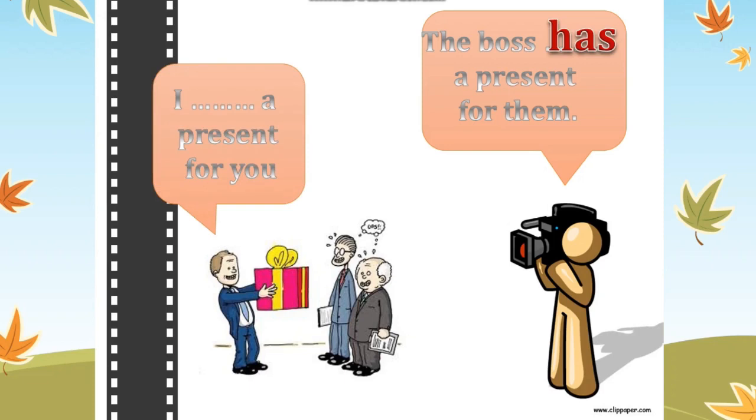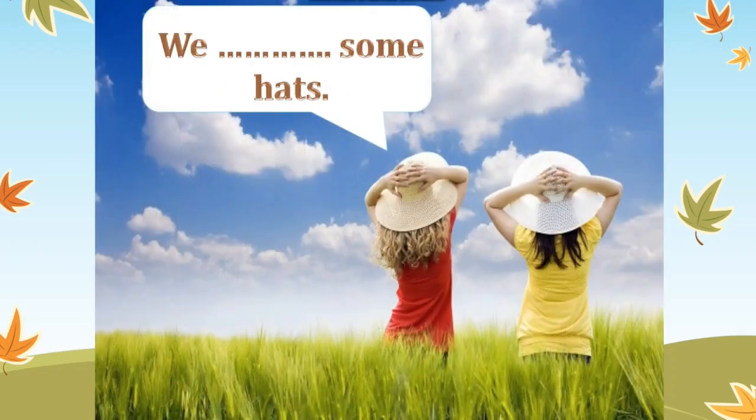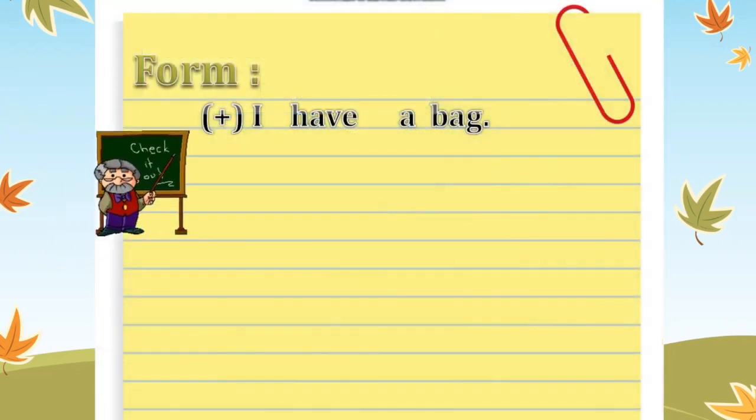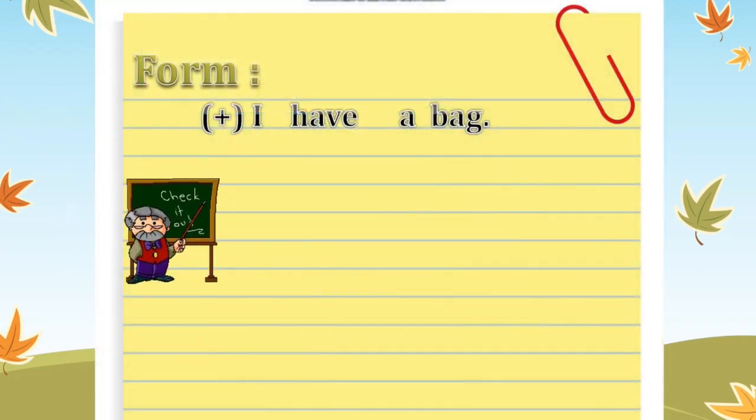I blank a present for you. So I have a present for you. We blank some hats. We take have. Yes, we have some hats. So the form of the sentence for positive statements is subject plus have or has plus the object.